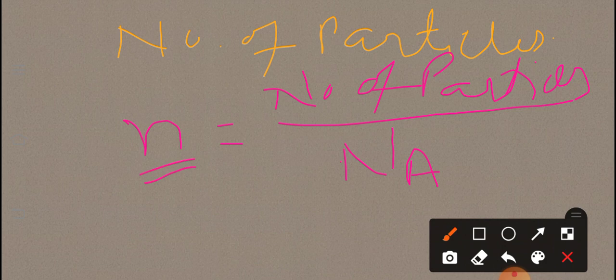If the mass is given, then we calculate the number of moles of any element. If the number of particles is given, then we calculate the number of moles. And if the question asks for the number of particles in a given species, it is equal to n into Nₐ, that is the number of moles times the Avogadro number, 6.022 × 10^23.